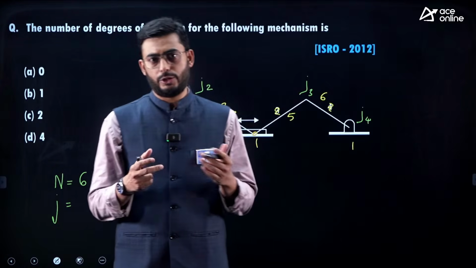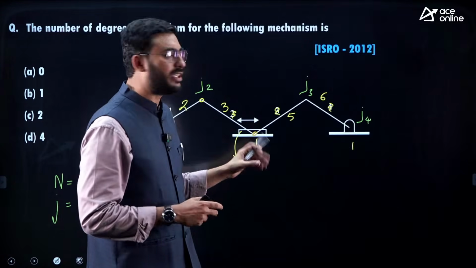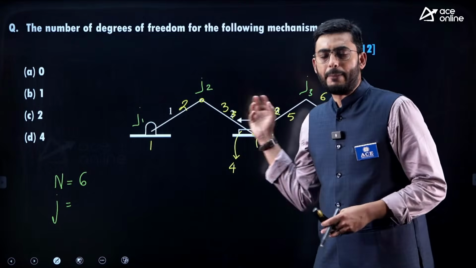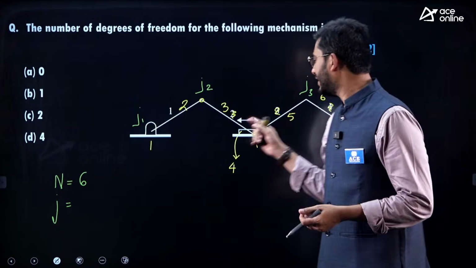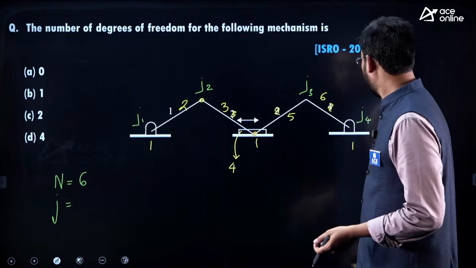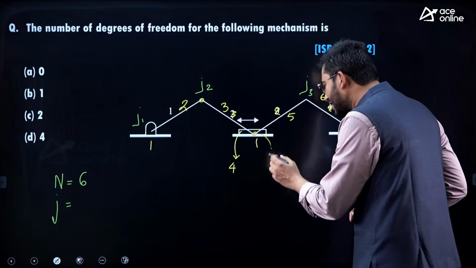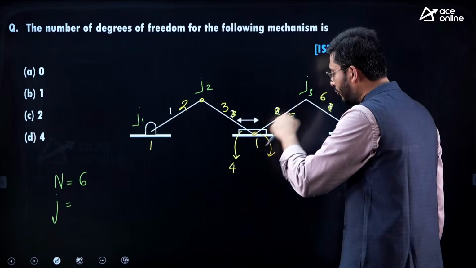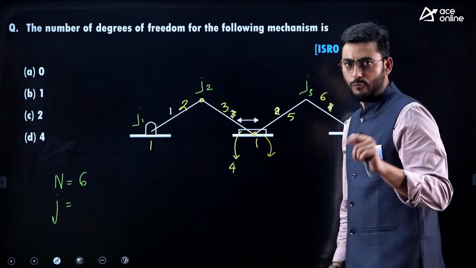This statement you can memorize. Rather than counting and making out the combination, instead count the number of links and apply this statement, then you will get the answer straight away. So here we have got 4 joints, and at this node, since the number of links are 4, 3, 5, 4 and 1, 4 links are there.